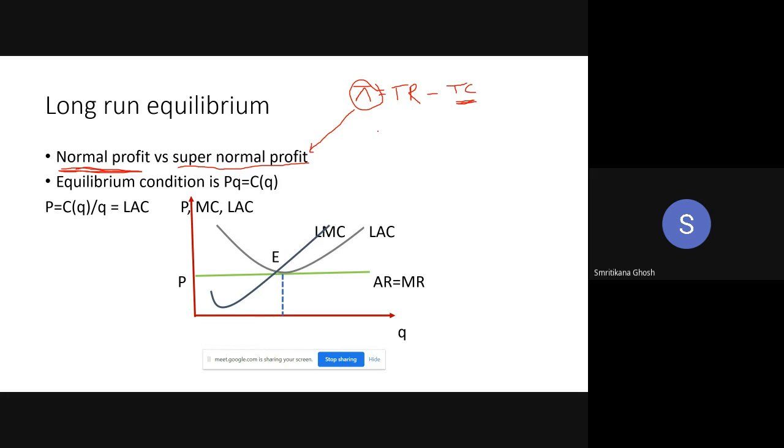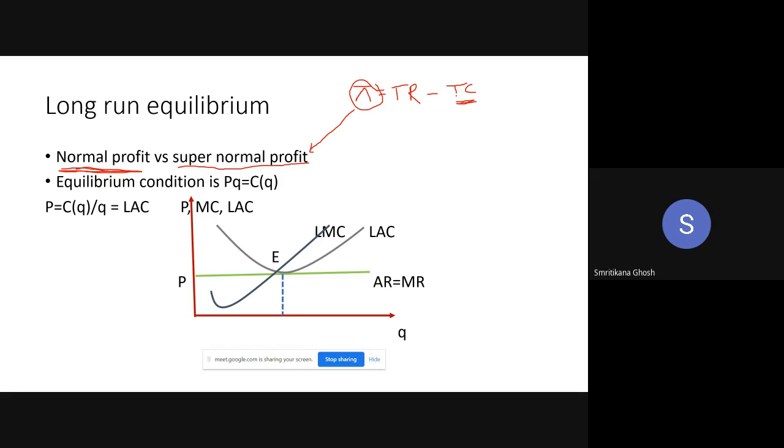But that doesn't mean as an owner of the firm, as a manager of the firm, you are getting zero wage. No. Your wage is called profit, because you are the entrepreneur. So as that, you are getting your profit share. And this is under the heading of total cost. Like laborers are getting their wage, capital is getting their rent, so you as a manager of this firm are also getting your wage, which is called the profit.